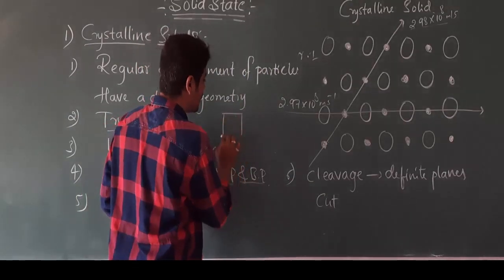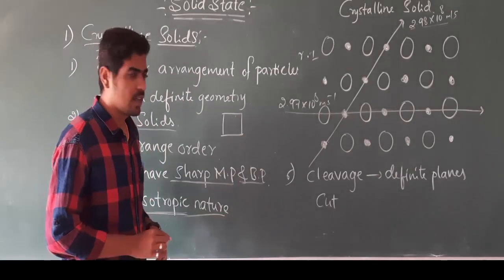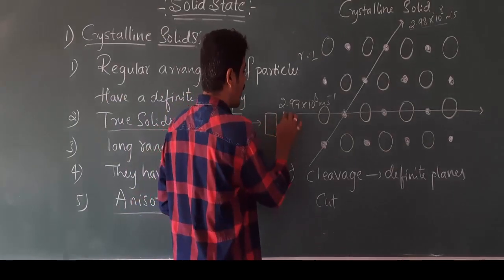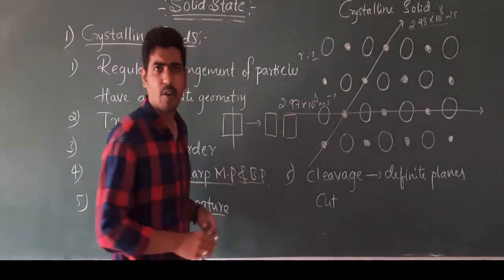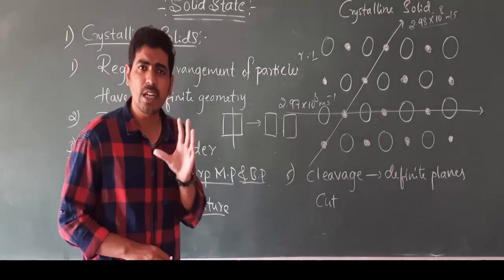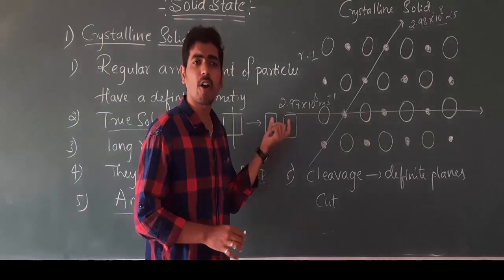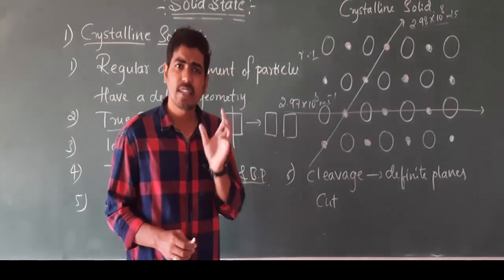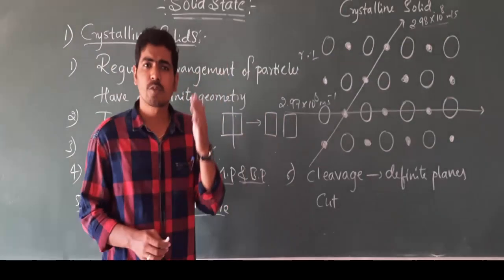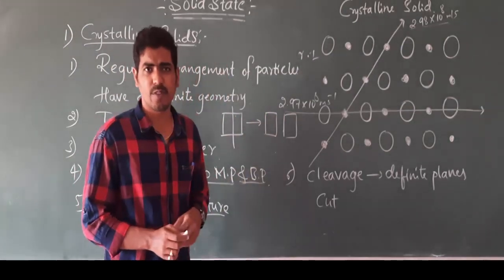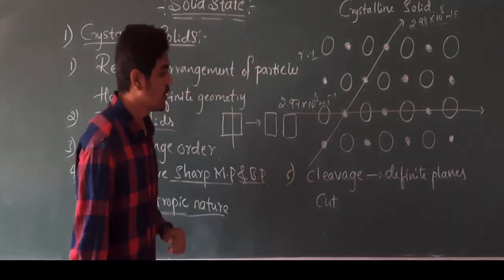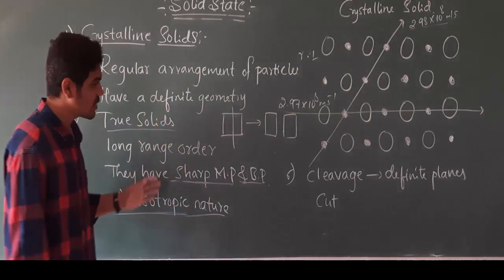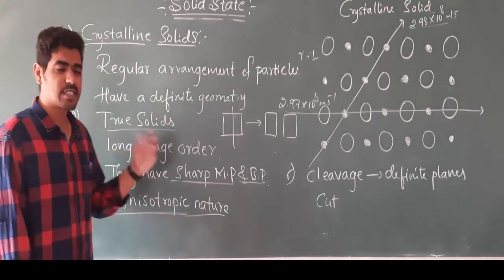Suppose I consider this one as a crystalline solid, and if I cut this, it will give two pieces having definite planes. Okay, irregular surfaces will not be obtained. Those pieces which are obtained upon cutting the crystalline solid will have a definite shape with a smooth or regular surface. Okay, so this is the cleavage property of crystalline solids. Okay, so these are certain characteristics of crystalline solids.